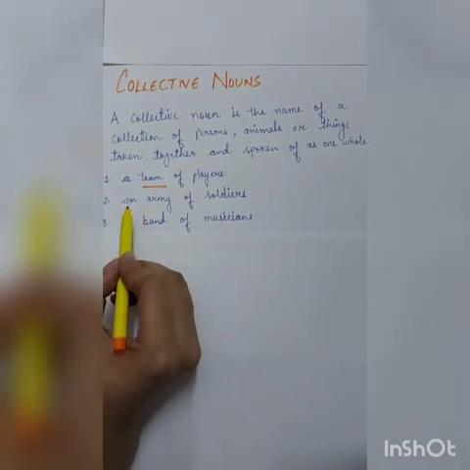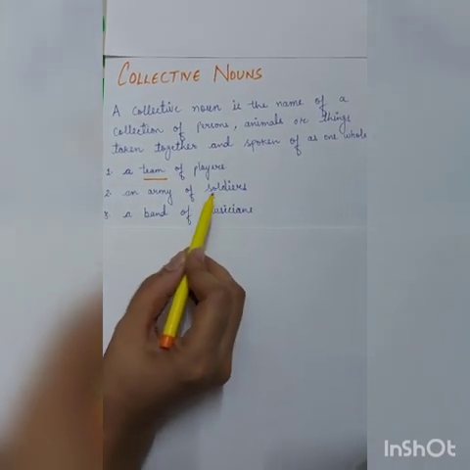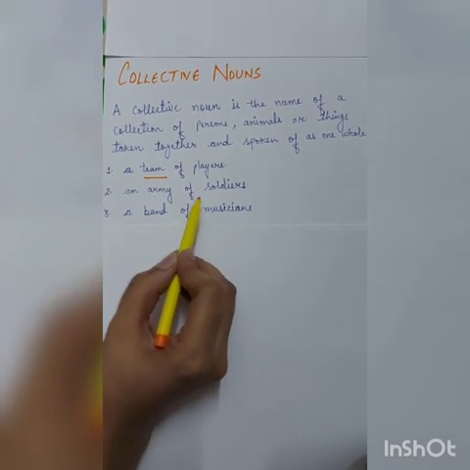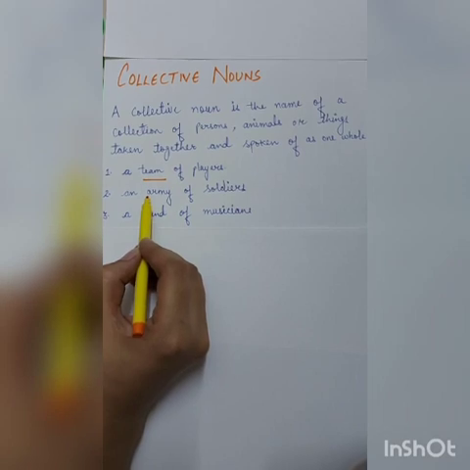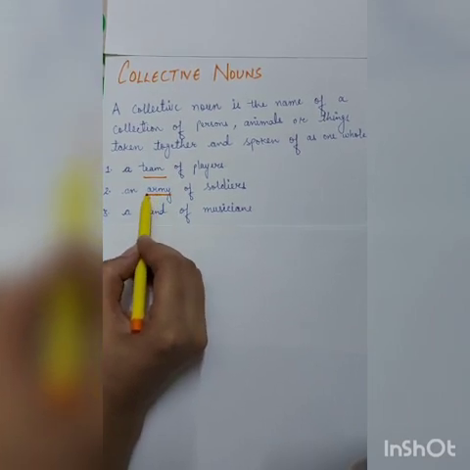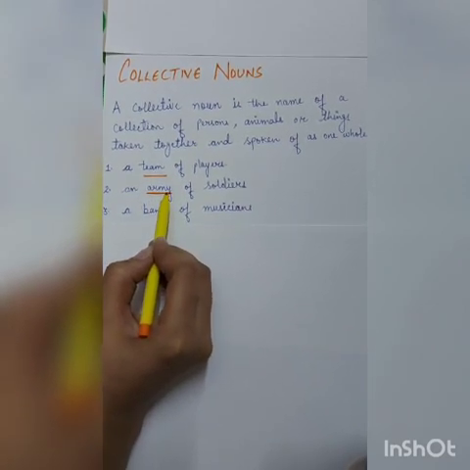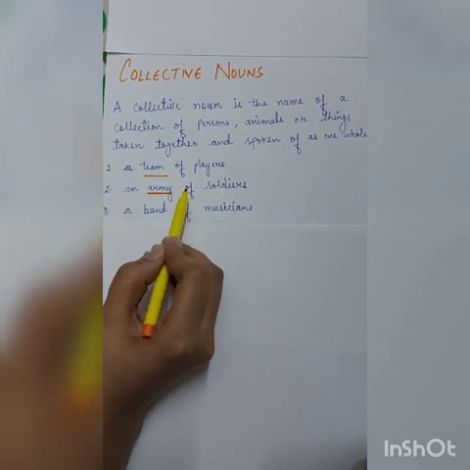Similarly, an army of soldiers. Here, a group of soldiers is called what? We call it an army. So here, the word army is the collective noun because it refers to what? A group of soldiers.